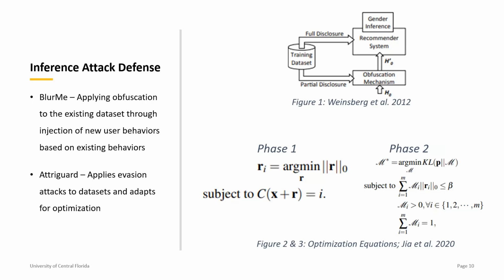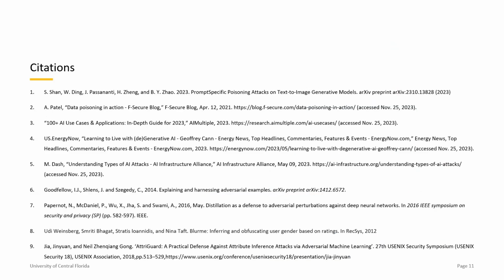And AttriGuard similarly was developed by Jinyuan Jia and Neil Zhenqiang Gong in 2018. It was developed to counter attribute inference attacks by injecting noise into public data. This tool uses two phases to optimize the minimum amount of obfuscation required, whether that is blurring a literal pixel within an image or injecting behavior to a user similar to BlurMe. We found that in comparison to other defense tools relying on a game theoretic method, AttriGuard was proven to be the most computationally tractable. So in conclusion, we found that these attacks and this concept are highly impactful and will remain an ongoing area of study.